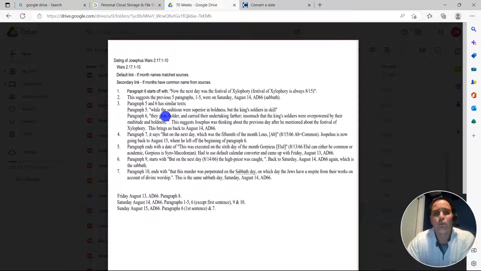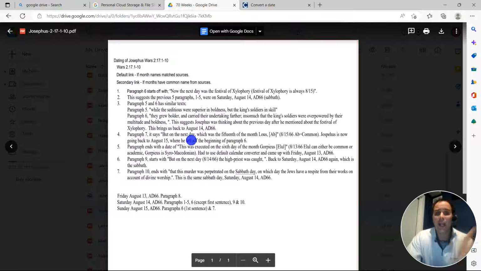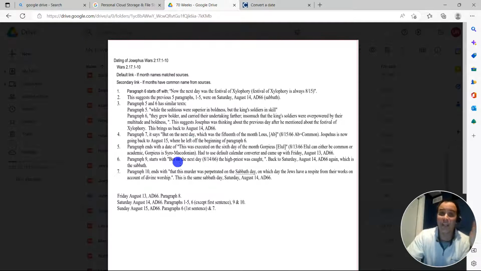They grew bolder. Who grew bolder? Go back to your paragraph. While the seditious were superior in boldness, they grew bolder. He's continuing where he left off, and he went back to the previous day in doing that. So anyway, hope that makes sense to you. Now you know how I got my dates. And when you use these dates, everything fits perfectly with the timeline. It matches beautifully.